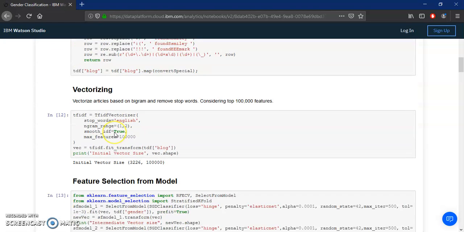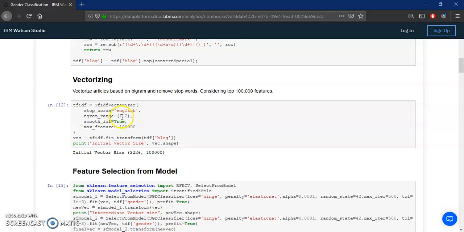Then I use the TF-IDF vectorizer to generate the features, where I set maximum features to 1 lakh, the n-gram range to 1 to 2, and stop words from English, so it ignores the English stop words.